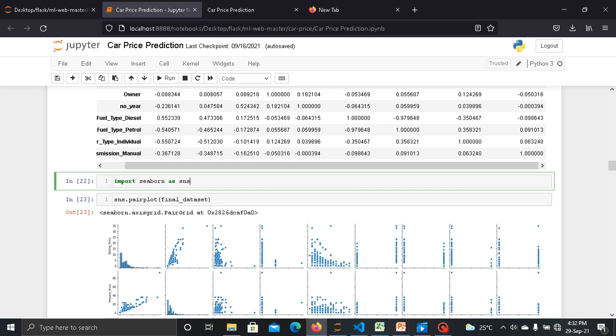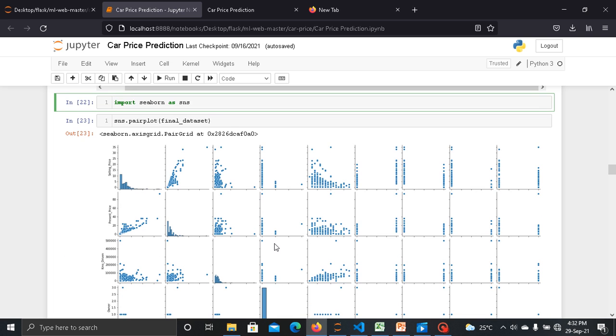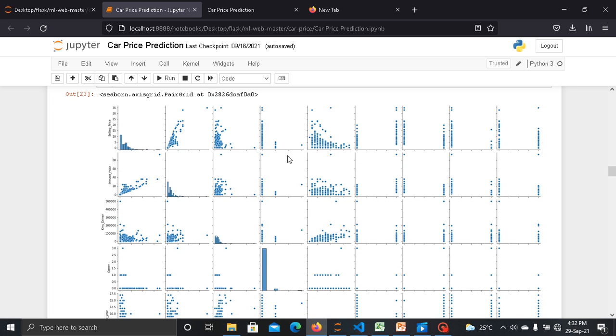Now here I imported the Seaborn library. Using this library we can visualize the data in diagrammatic form. So here this is the graph. As you can see, this is the graphical representation of our data sets.